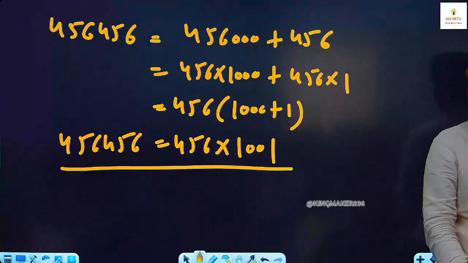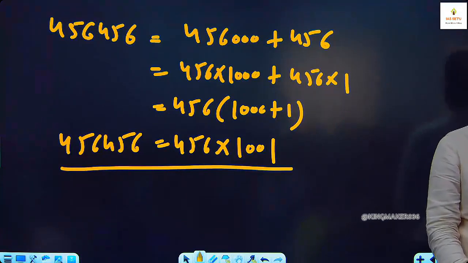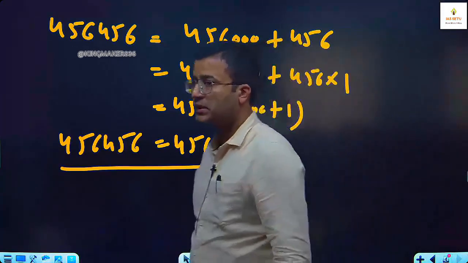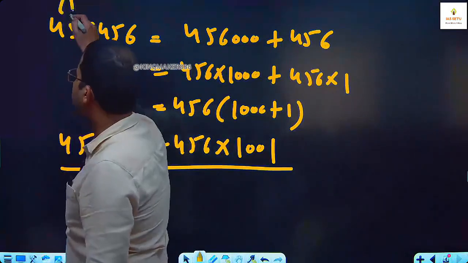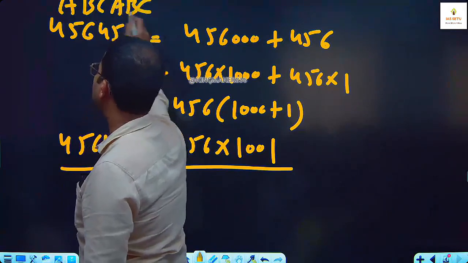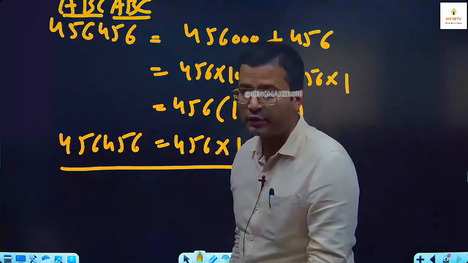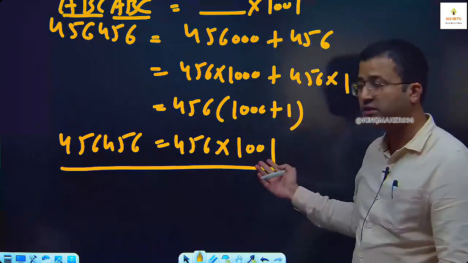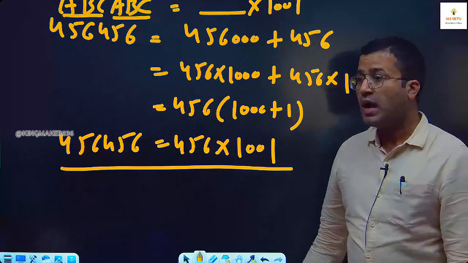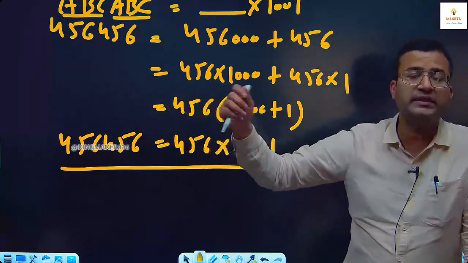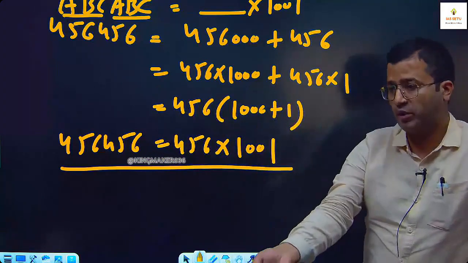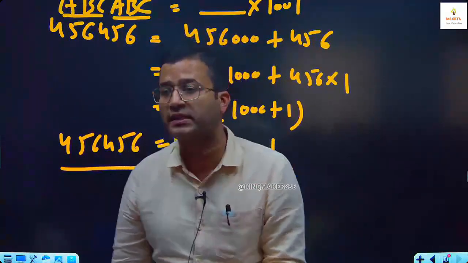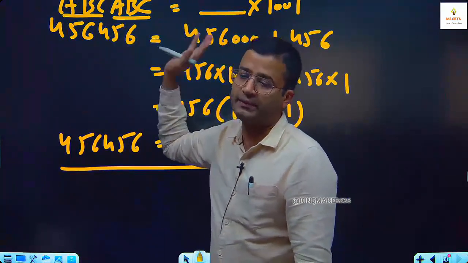It will be ABC, ABC, though there can be some other forms too, just wait. Okay, see here the idea is if any 6-digit number is in this form ABC, ABC where this 3-digit group repeats, we can conclude that it will be a multiple of 1001 for sure. Such a number will always be a multiple of 1001, and it is not applicable only for my numbers. You can try your own number also. I take one example from offline students and one from online students. You tell me any 6-digit number but it has to be in the form of ABC, ABC.